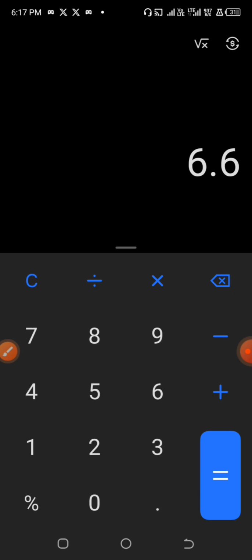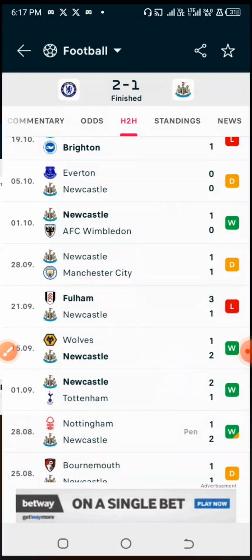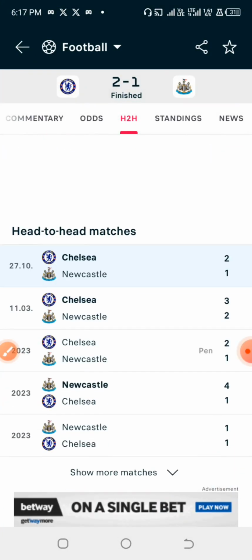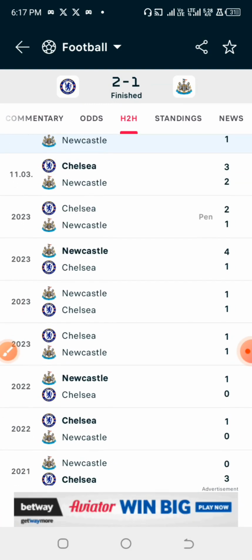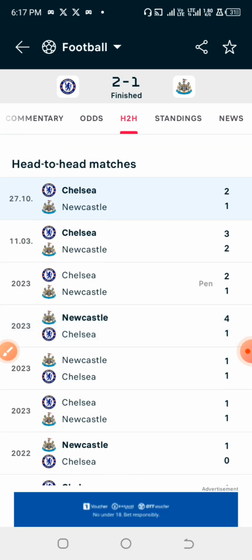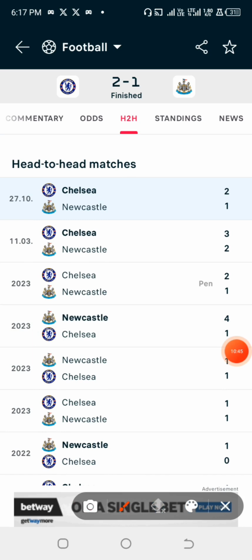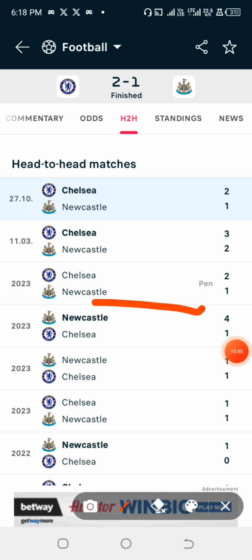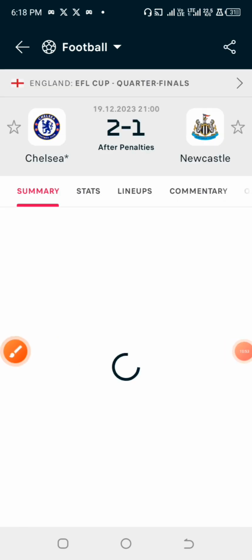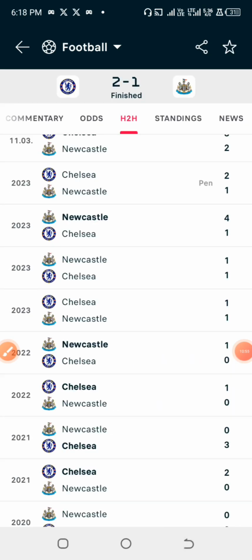So currently we are having 6.6 as the average yellow card points that they've had against other teams. Now let us move on to the last previous games against each other, and that's where we are going to conclude the reason why they were able to get so many yellow cards in the current games also. So let us look at the last previous games that they had in this same league, because we are going to avoid anything like cup or friendly games. We are going to avoid it in the evaluation right now.